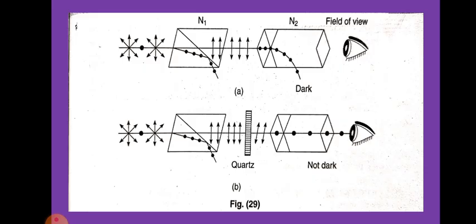Now fifth point: the total rotation theta produced by a number of optically active substances is the algebraic sum of the rotations theta 1, theta 2, theta 3, etc. produced by individual specimens, that is theta equals theta 1 plus theta 2 plus theta 3 plus so on. The rotation in the anti-clockwise direction is taken as positive, and the clockwise direction as negative. So this is the concept of optical activity.